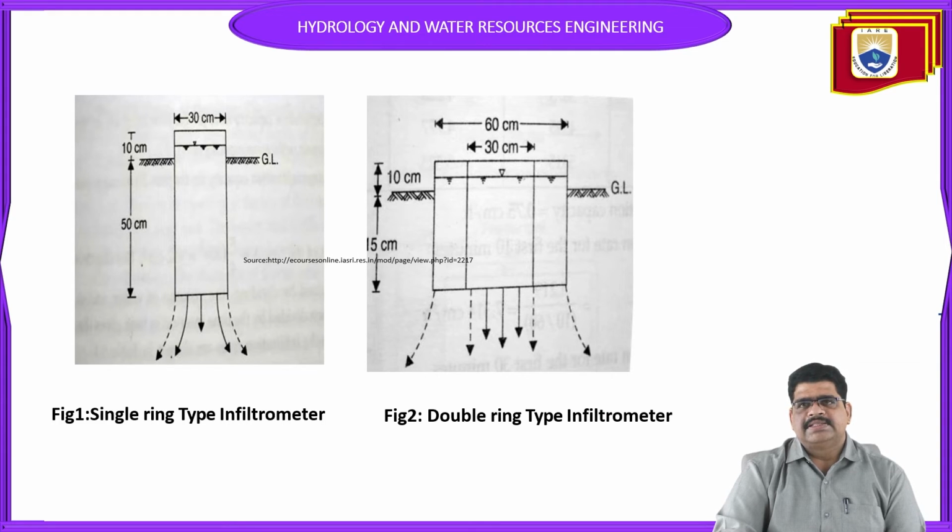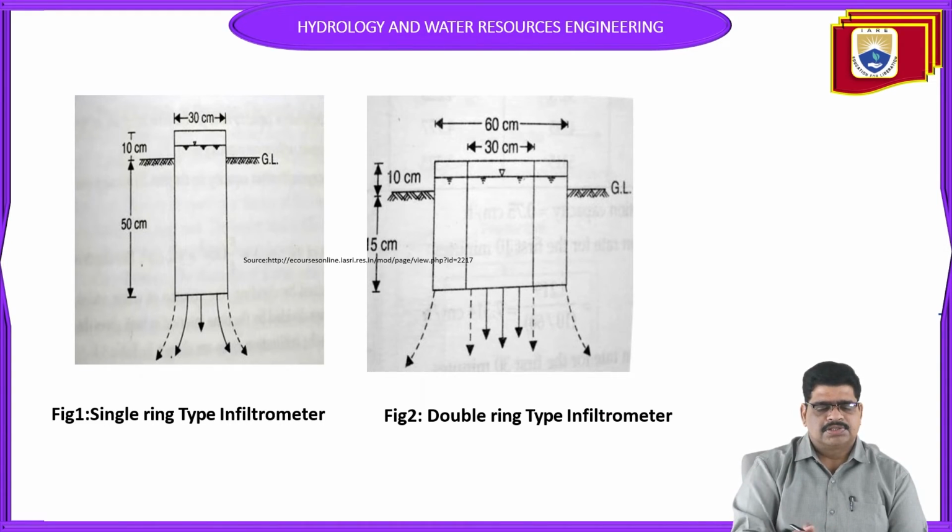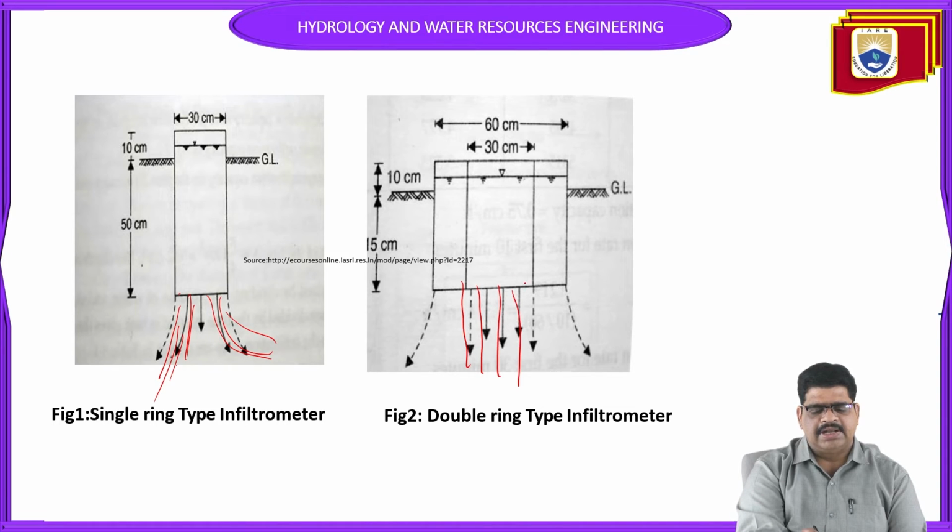This is what was collected from the textbook. Here the diameters are shown for the single ring and double ring. See the infiltration capacity: inside it is absorbed, and outside there is some wastage. So instead of this, the water will be here. See that the water infiltrates directly in the double ring infiltrometer.